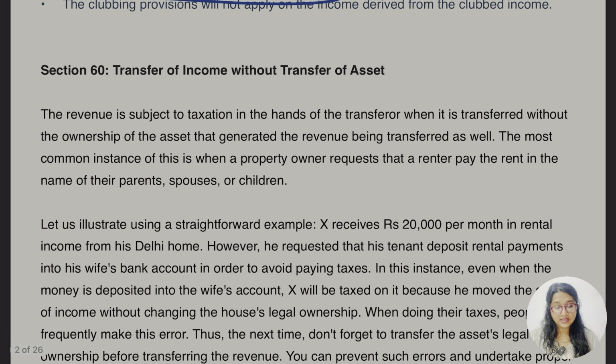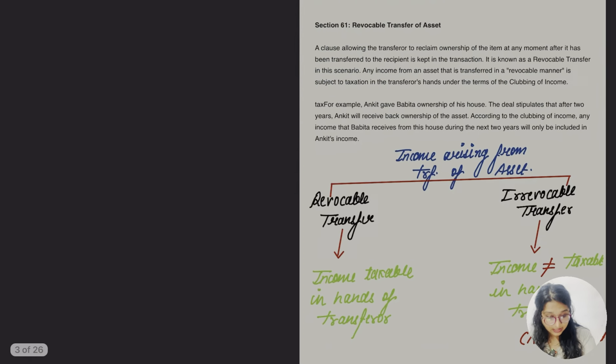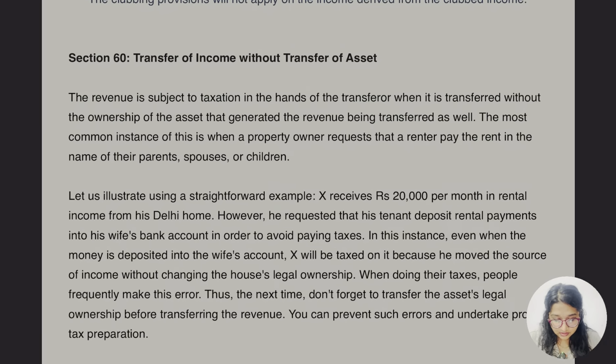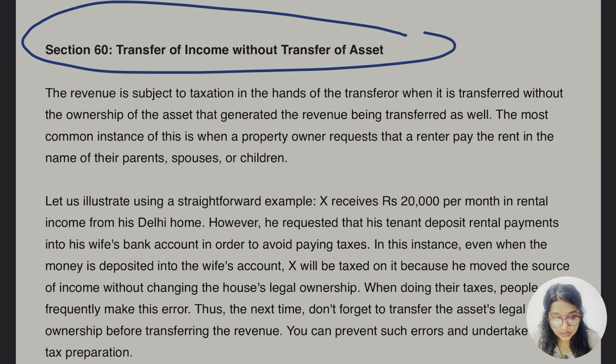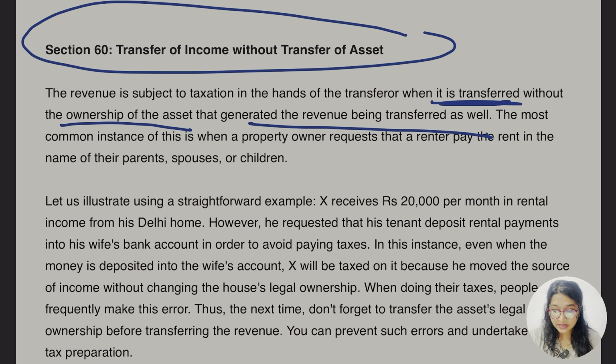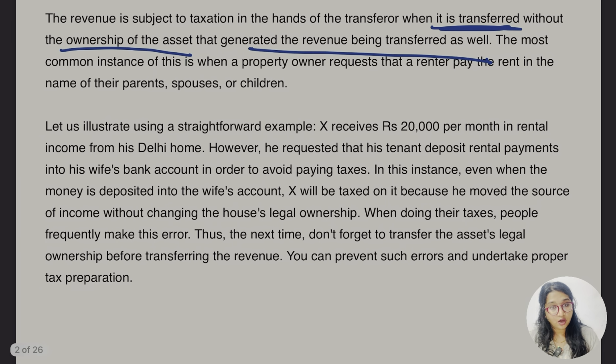So this Section 60 says about the transfer of income without transfer of asset. The very first section is transfer of income, when the transfer is without transferring any asset. The revenue is subject to taxation in the hand of transferor when it is transferred without the ownership of the asset that generated the revenue. The most common instance of this is when a property owner requests that a renter pay the rent in the name of their parents or spouse or children.